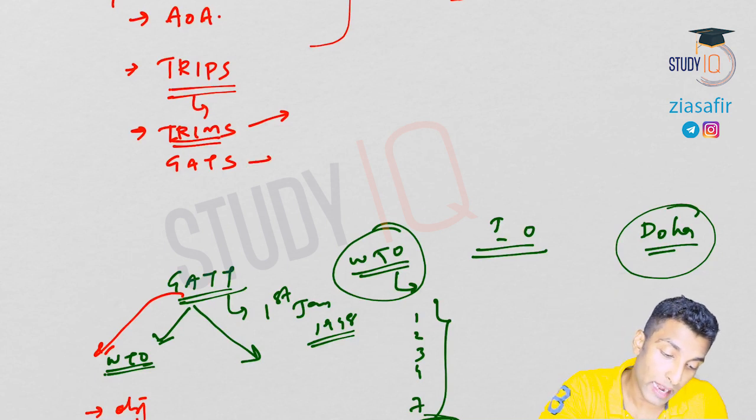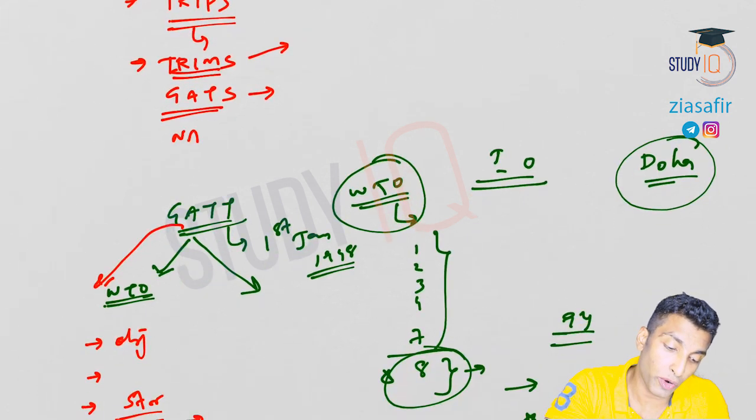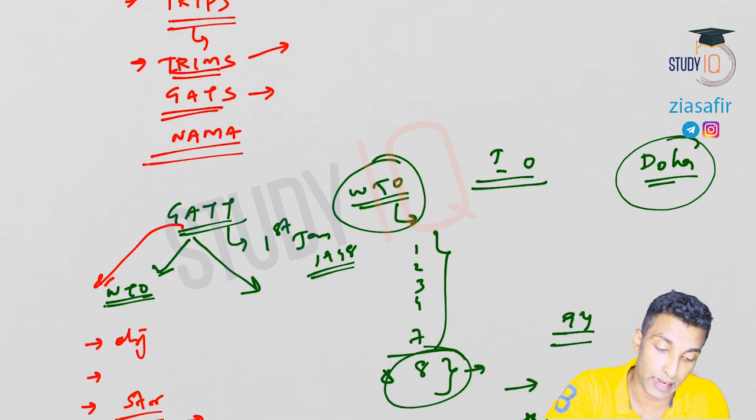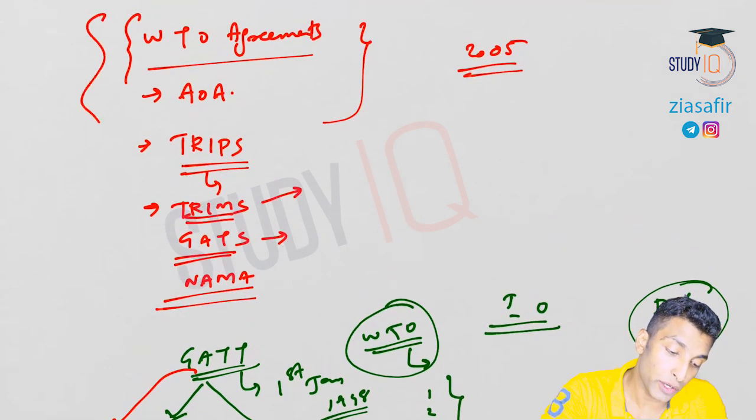Okay, so then GATS, General Agreement on Trade in Services. This GATS is different to the previous GATT that we have discussed. We have also discussed NAMA, non-agriculture market access. So these are the discussions that we have done with respect to WTO agreements.